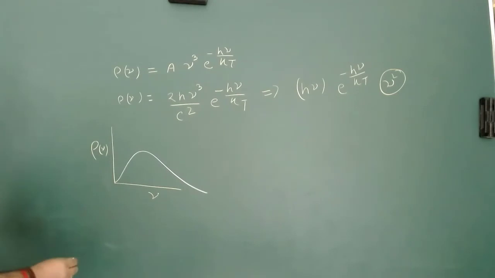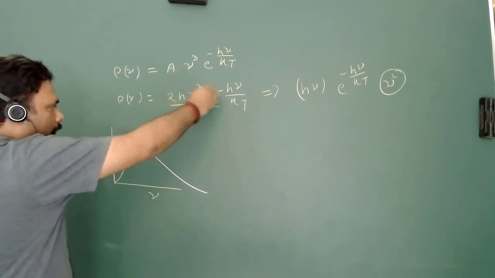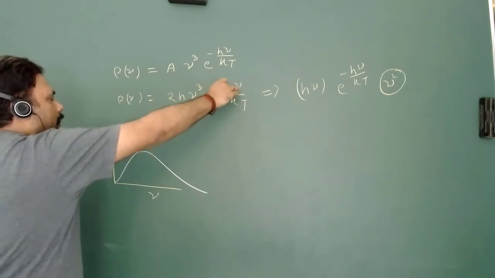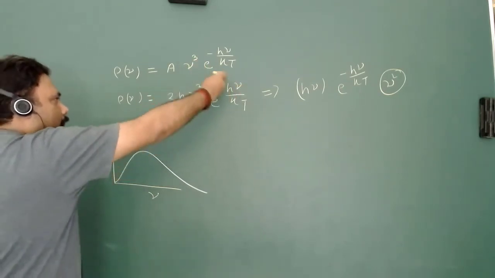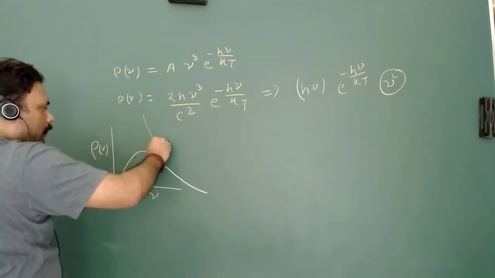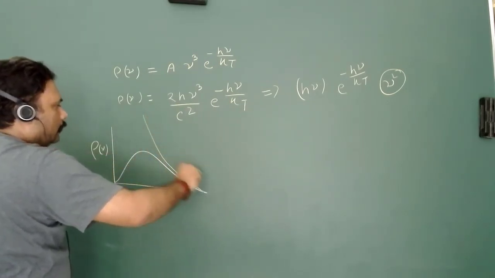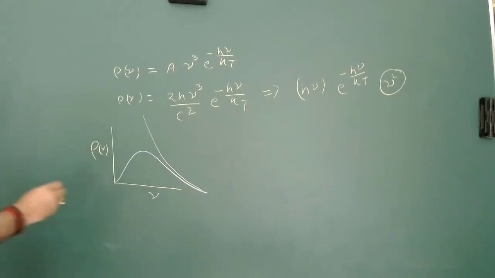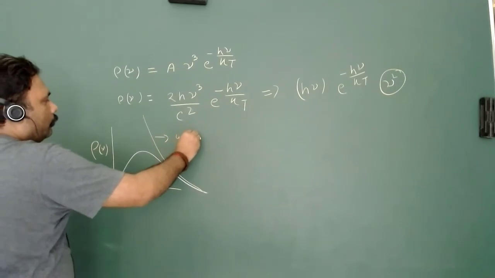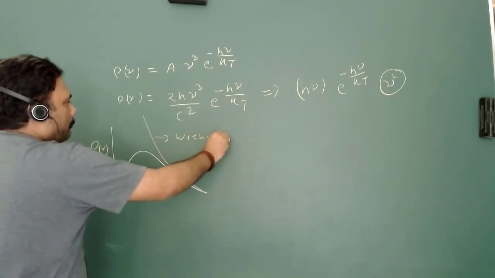Obviously this is very fast decaying, minus h nu, so it is very fast and is going to dominate. It goes something like that. This is basically given by Wien's distribution.